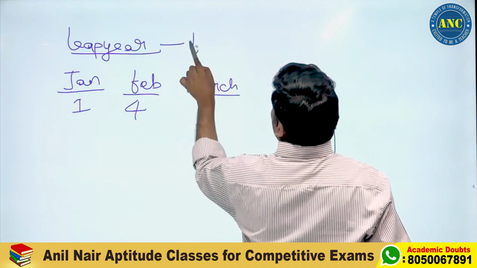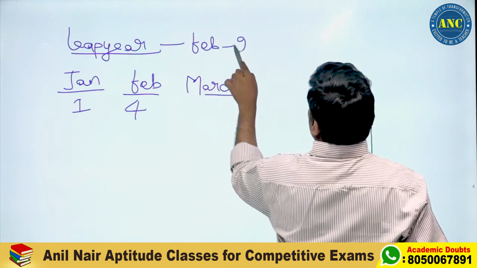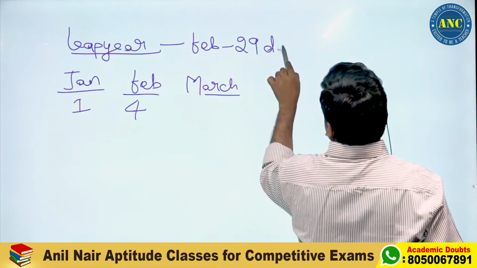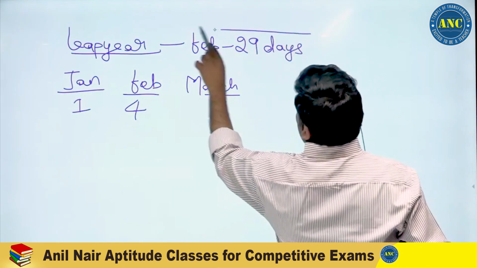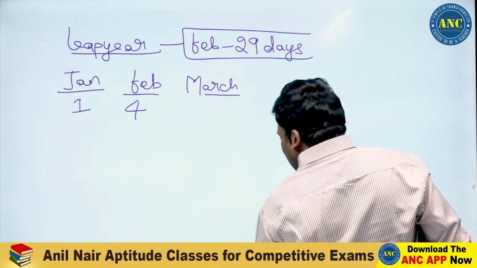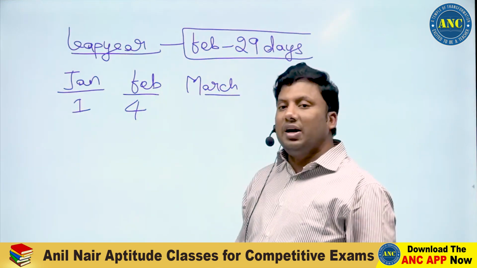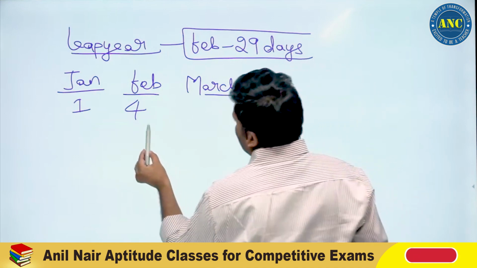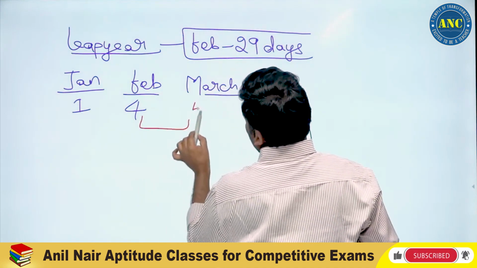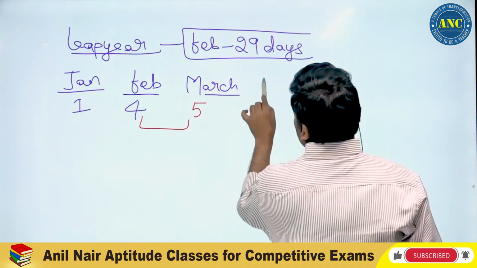February, in a leap year, February has 29 days. Kindly do not mug it up, sir. Mugging up will be of no use. February has 29 days. 29 divided by 7. 7 4s are 28. Remainder 1. So 4 plus 1, it is 5.